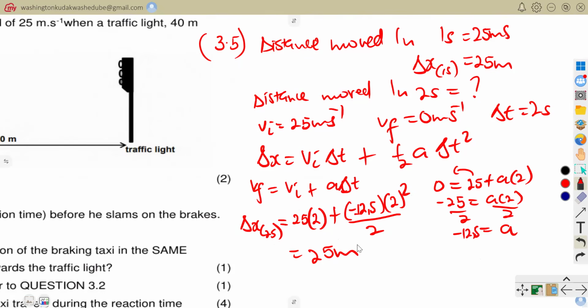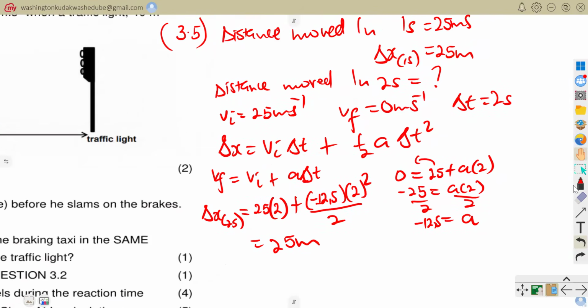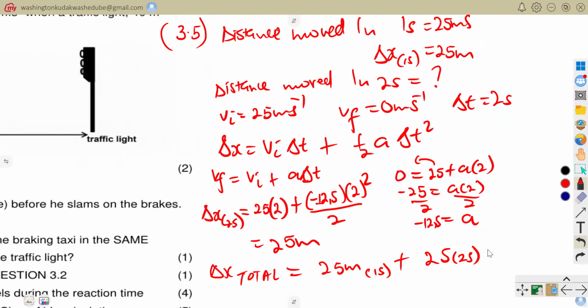After that, we have determined the distance moved in 1 second and then in 2 seconds. So the total displacement that the car moved before it came to rest is 25 meters, moved in 1 second, plus 25 meters, moved in 2 seconds, which is equal to what? 50 meters.